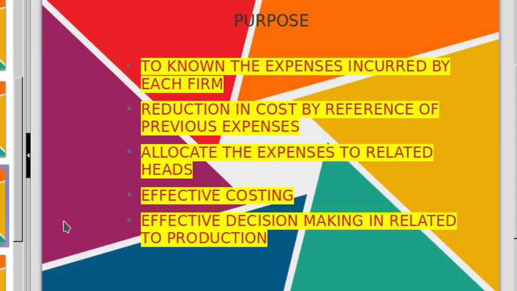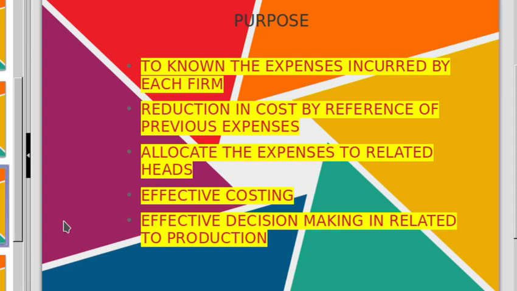But in a factory you have to pay the rent for the whole, and you don't know what the expenses related to the production and service departments are. So we have to calculate the primary apportionment of overhead expenses. Then we will see what the purpose of making primary apportionment of overhead expenses is.